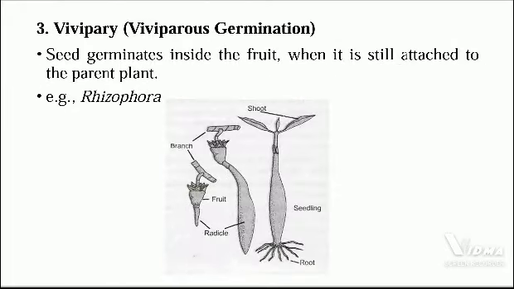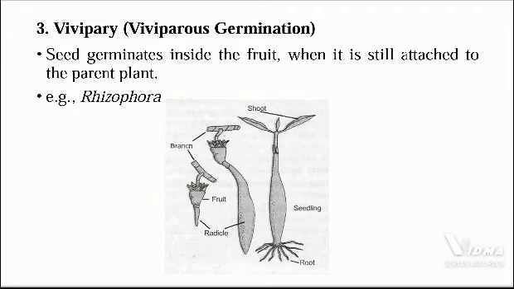The third and last type of germination is vivipary, that is viviparous germination. It occurs in mangrove plants which grow along sea coasts. Example: Rhizophora. In mangrove plants, the seeds cannot germinate on the ground because of the excessive salt content and lack of oxygen in the marshy habitat.